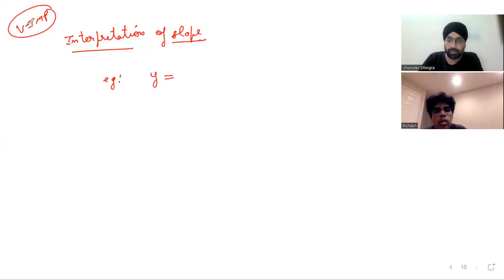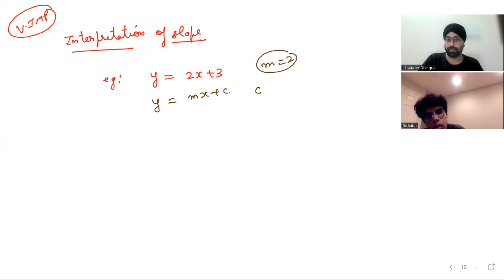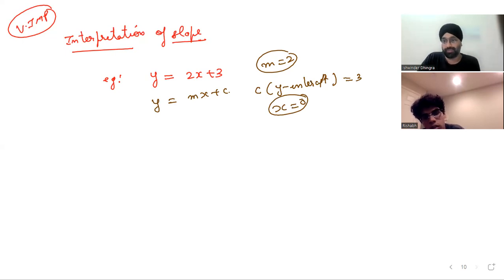Let's suppose y is given as 2x plus 3. Can you tell me what is the slope over here? Slope is 2. So you can compare this equation with the standard equation. The slope is 2. And what is the y-intercept? It's 3. How do we find the y-intercept? X equals 0. Wonderful. So we need to put x equal to 0 and we can find the y-intercept.